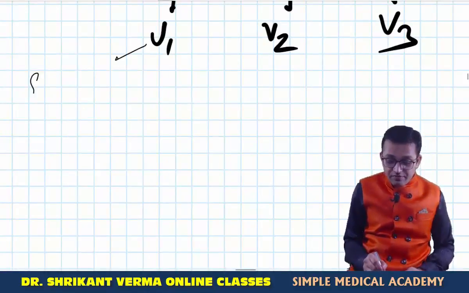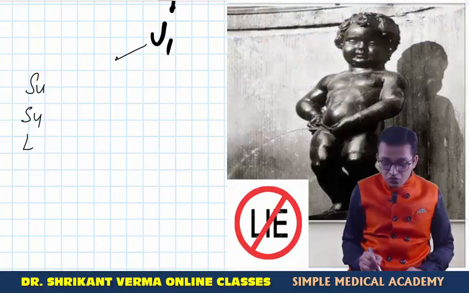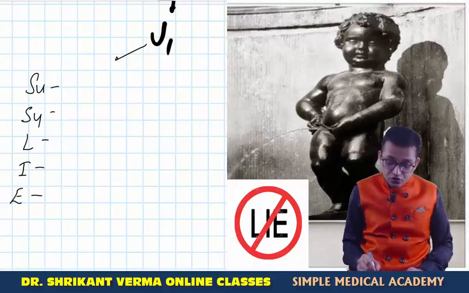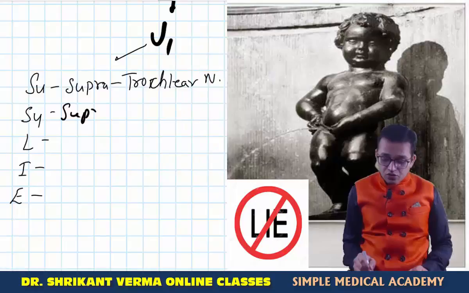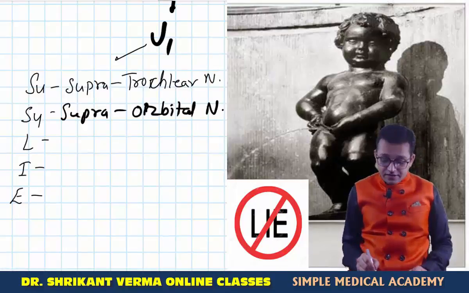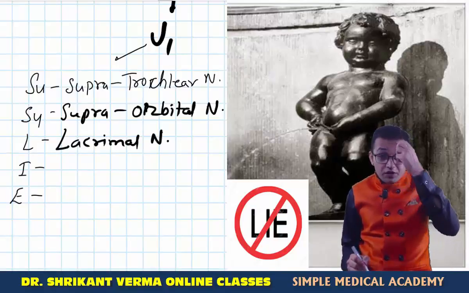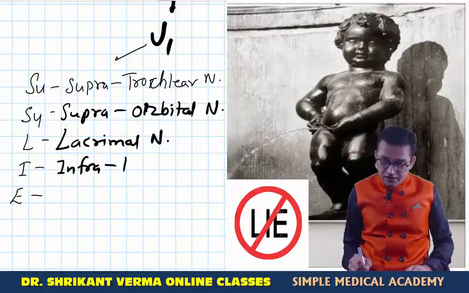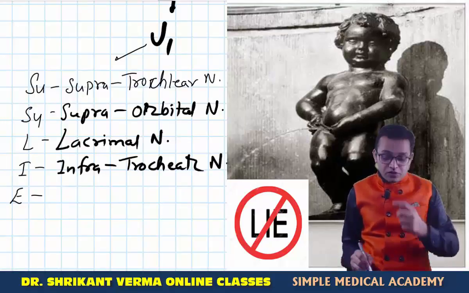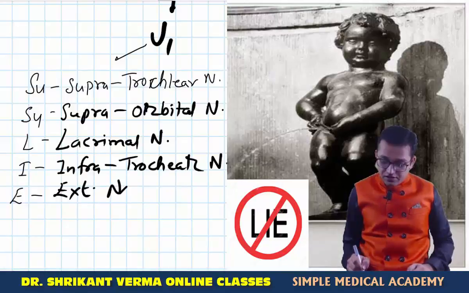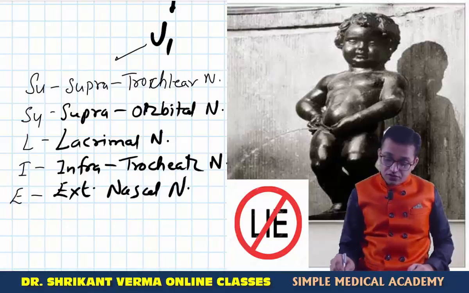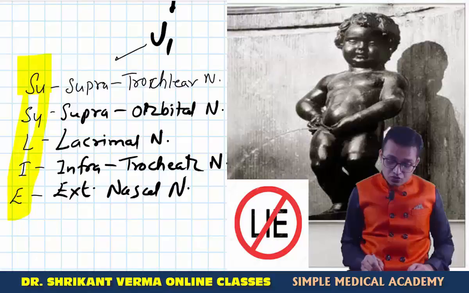V1 you can remember by the trick Su-Su-Li. Su, supratrochlear nerve, and then supraorbital nerve, then L, near the lacrimal gland, that's why the lacrimal nerve. The next nerve is just below the supratrochlear, that's why the infratrochlear nerve. The next nerve supplies the tip of the nose, that's why the external nasal nerve. So here you can remember the trick Su-Su-Li.